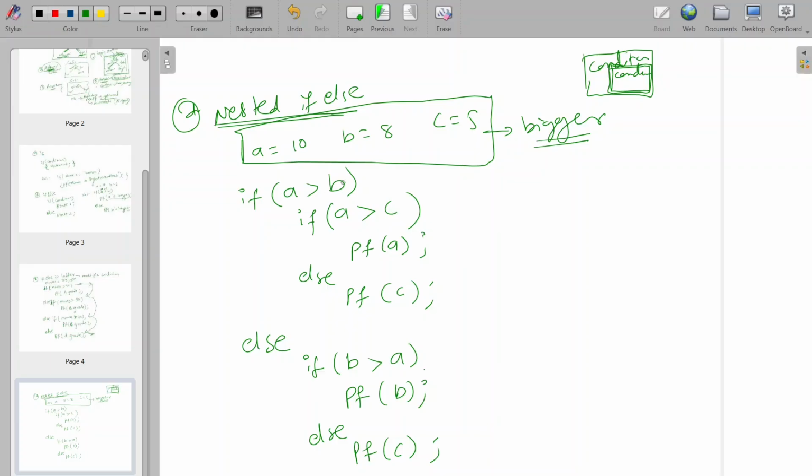If A is greater than B, then A should also be greater than C, then we will print A, else we'll print C. So what if B is greater than A? If B can be greater than A or C, we need to check that B should be greater than A. If it is, then B; if it is not, then C. This way we can perform the nested if else.